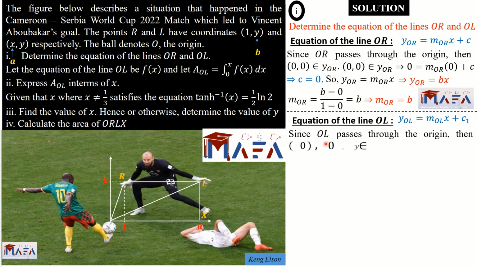Now we need to get c1. Since OL as well passes through the origin, anyways, it begins from the origin, it means the intercept is 0. That's c1 is equal to 0. So our OL is also going to be in the form y_OL equal to m_OL times x.